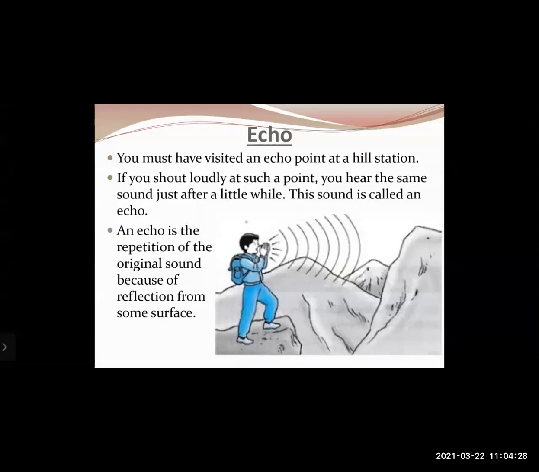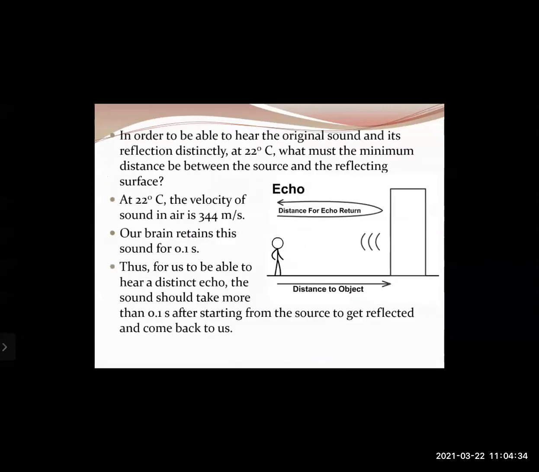Okay, so let us understand a certain condition for formation of an echo. In order to be able to hear the original sound and its reflection distinctly at 22 degrees Celsius, what must be the minimum distance between the source and the reflecting surface? Now, the example that I gave, the mountain. So for us to hear an echo, how far should the mountain be, right? As I've told you, there should be a reflecting surface. Now, in your house also, there is a wall. So from that wall also, the sound must be reflecting back, right? But we don't hear an echo in our homes. Why is it so? Because the walls are very close to you.